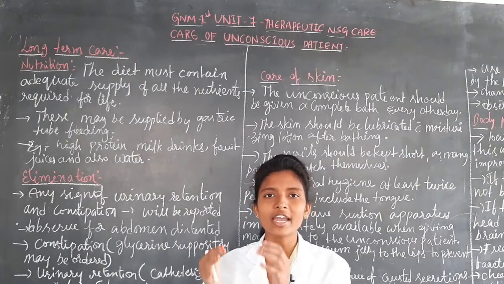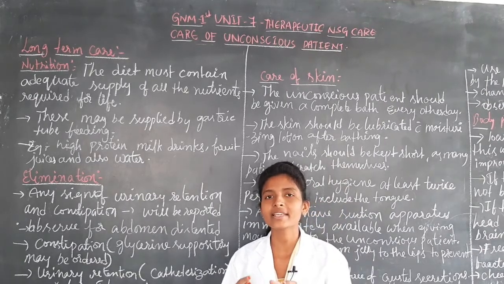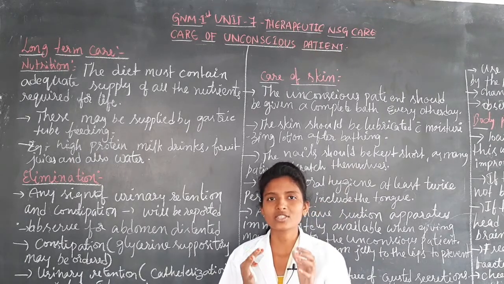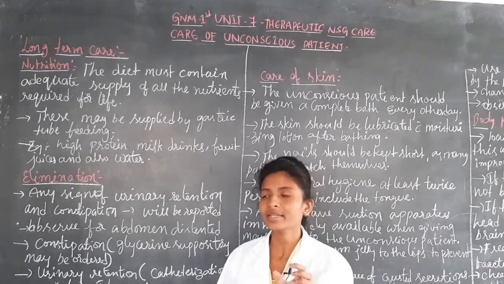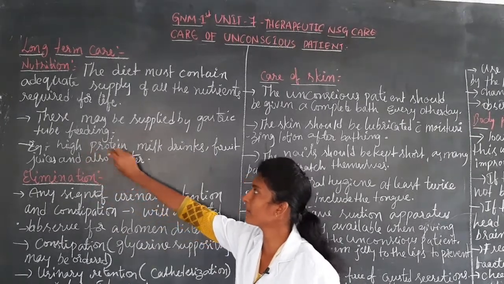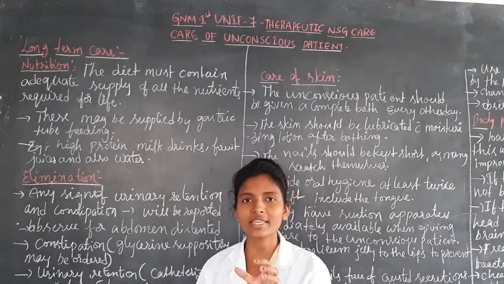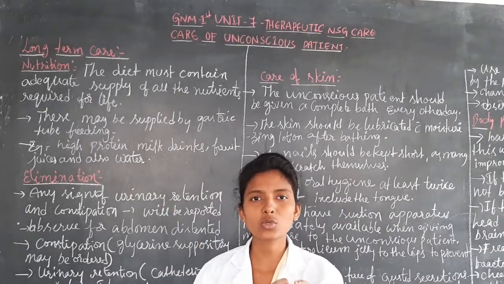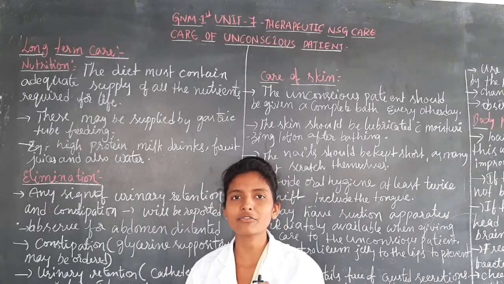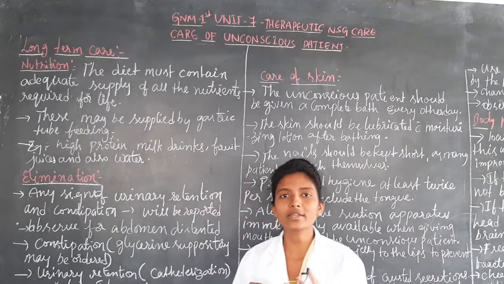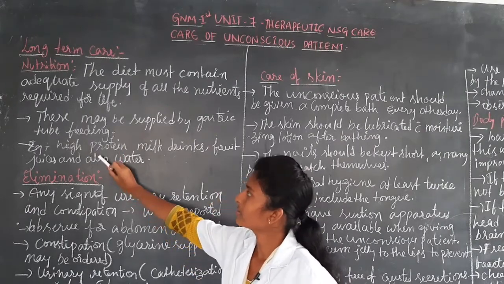An unconscious patient cannot take the diet himself orally. For such a patient, the nurse has to provide the diet in liquid form, such as high protein milk, drinks, fruit juices and water. The nurse has to provide these through the nasogastric tube so that the patient gets good health.